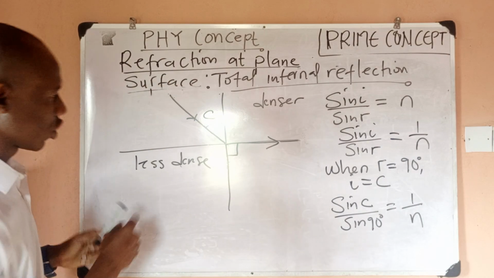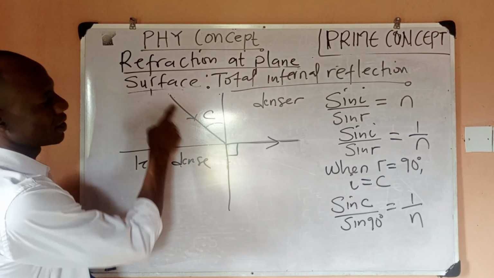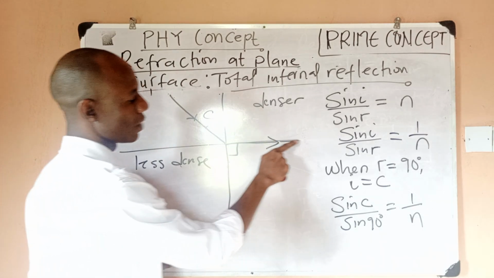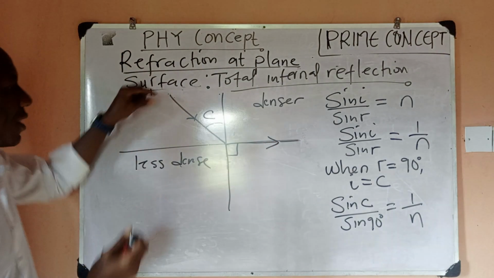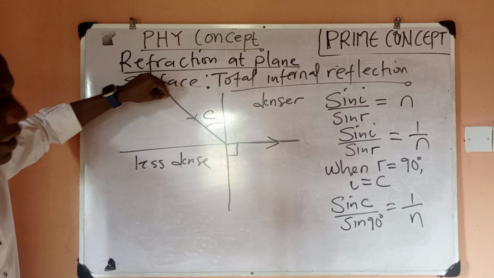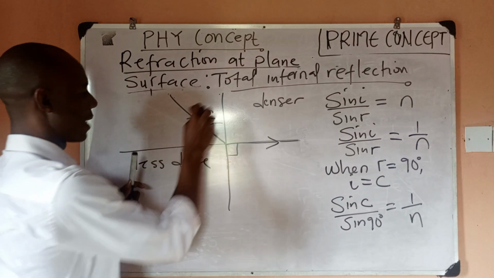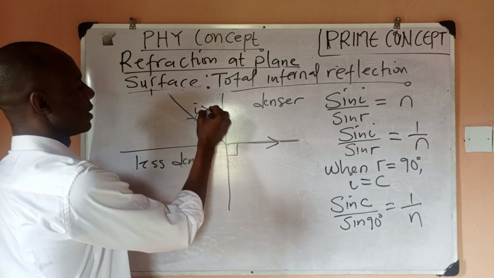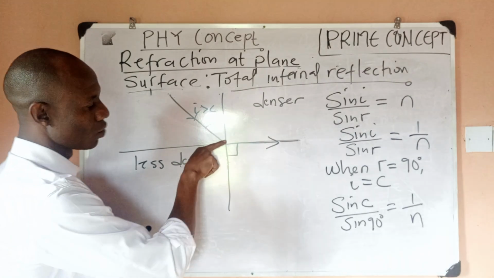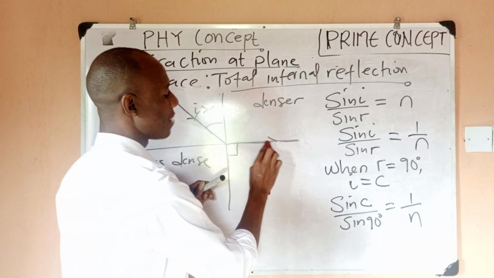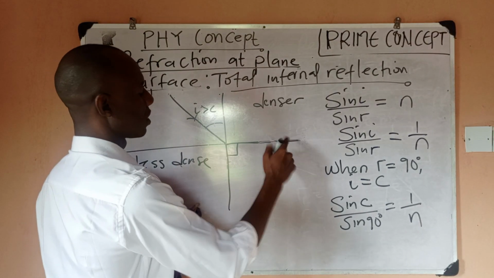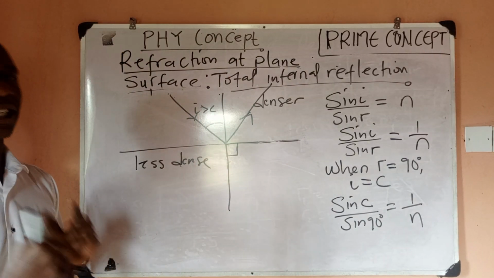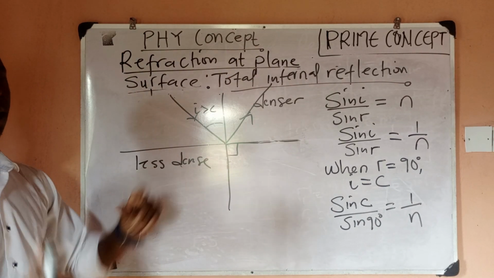When you increase your incident ray further so that the angle i is greater than C, this ray will no longer lie on the surface. Every part of this ray will travel and return back to the same medium from which it was incident. So this phenomenon is what we know as